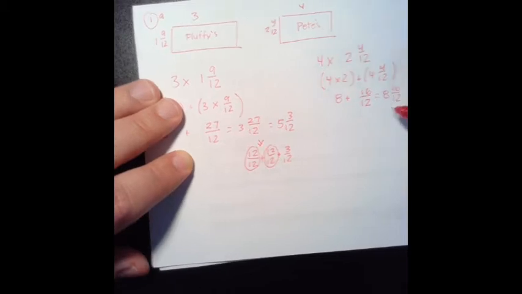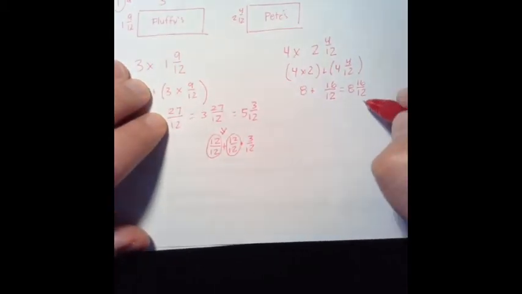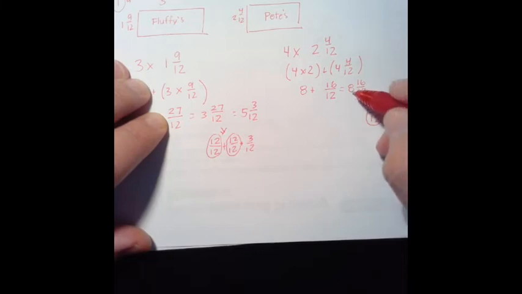Well, again, we got a whole number in a top-heavy fraction, so we've got to break that apart into whole numbers. So it's 16 twelfths. We can break it apart into 12 twelfths and 4 more twelfths, because 12 plus 4 is 16. So that gives us another whole and 4 twelfths. So we're going to add that whole to the 8 that we already have. So that's 8, 9, and 4 twelfths.